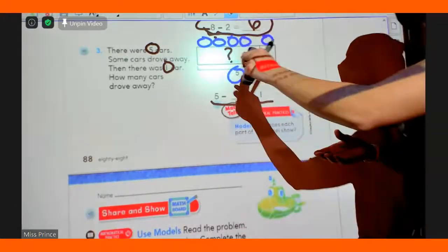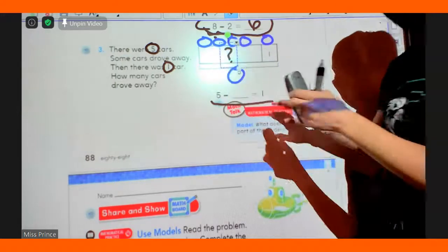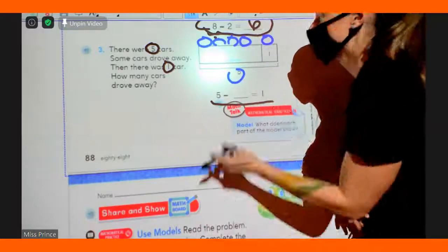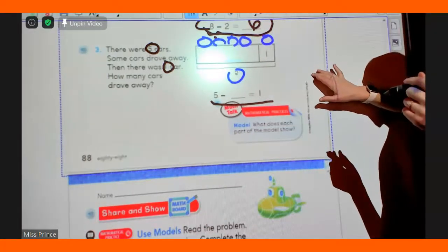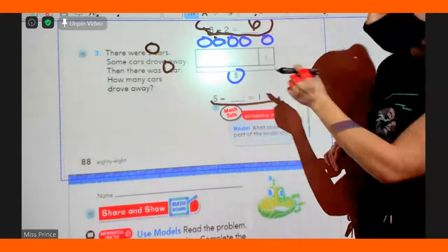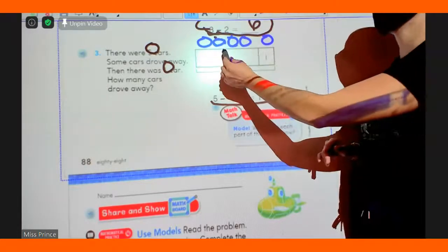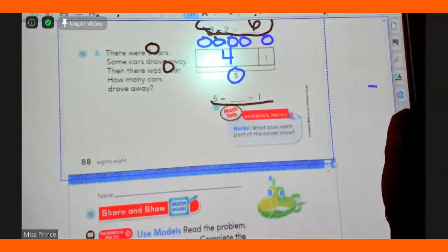How many cars drove away? We know our mystery number now. How many drove away, boys and girls? 4. 4 drove away. Because I have 4 circles above the mystery box, so how many drove away? 4.